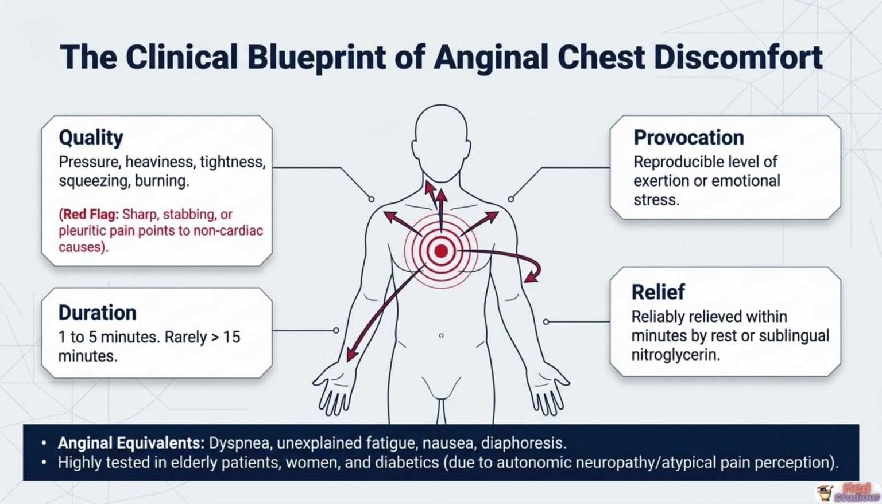Beyond classic chest pain, anginal equivalents are critically important to recognize. Dyspnea, unexplained fatigue, nausea, and diaphoresis can all substitute for typical chest discomfort. This atypical presentation pattern is especially highly tested in elderly patients, women, and diabetics, populations where autonomic neuropathy and altered pain perception frequently mean classic chest pain simply never occurs, even with significant underlying ischemia.